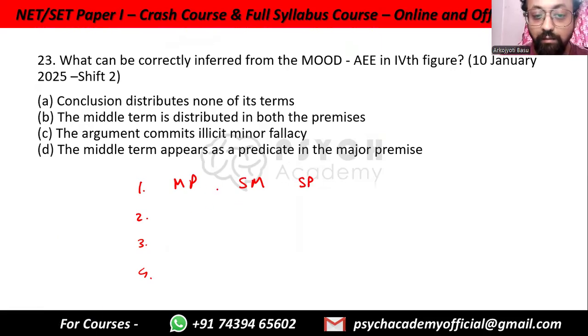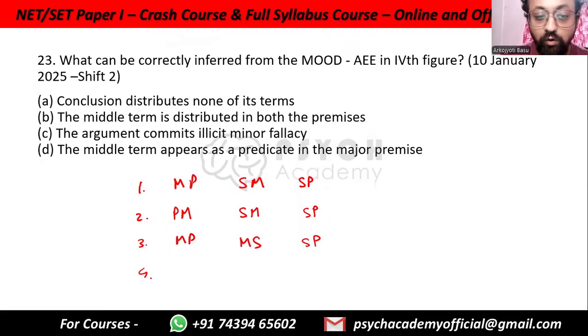First figure is MP, SM, SP. You don't need to write SP always. Second figure, you just turn these other way around: PM, SM, SP. Third figure: MP remains the same, SM is now turned. MP, MS, SP.